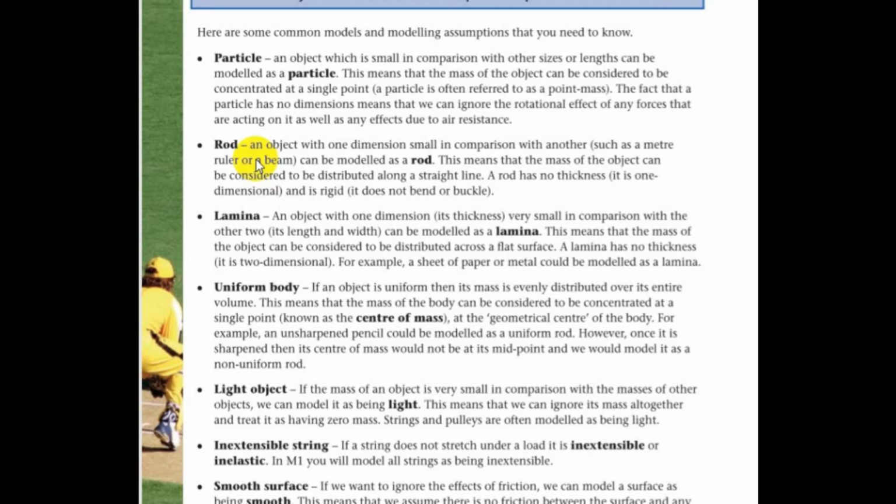So the term rod means that it's always going to be straight, it won't ever bend or buckle, it has no thickness, and the forces acting on it will be distributed equally over the straight line. And this was all about it. Don't ever use bend or buckle. It's even in the book, but not in the mark scheme words, so it's better to use rigid.